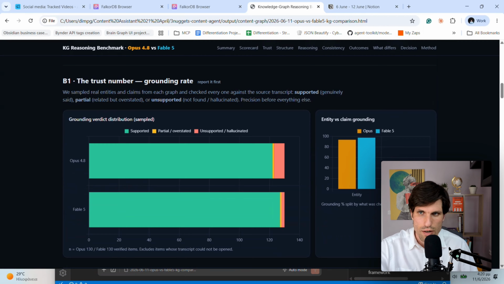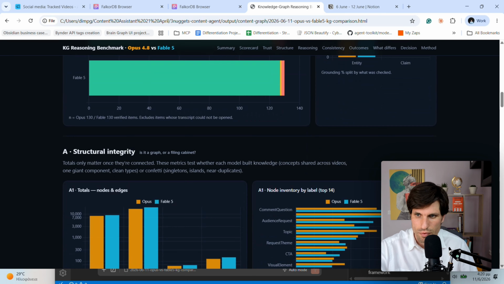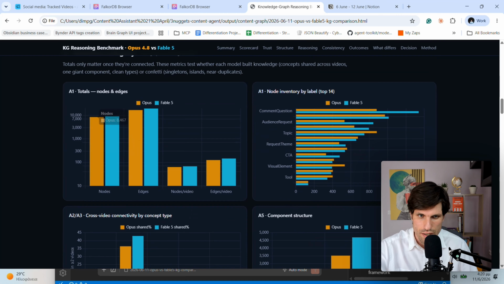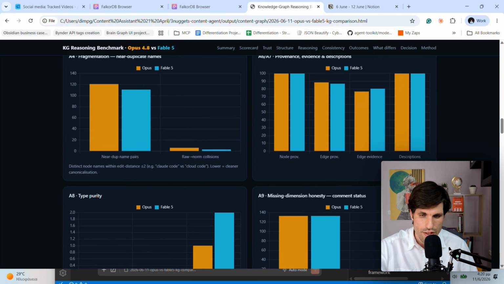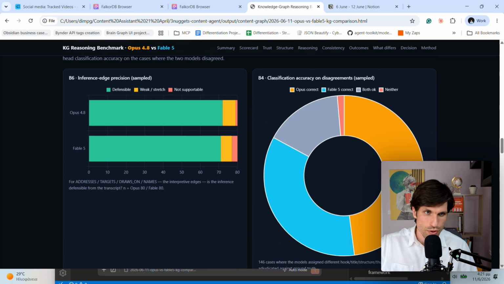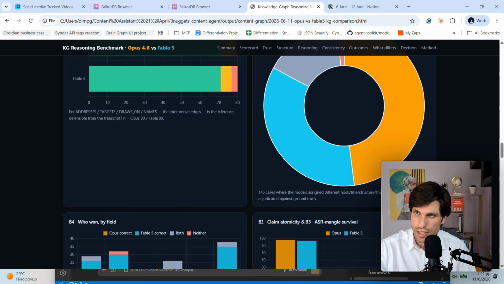As we scroll down, we can see the graphs here about the trust. Fable 5 looks more trustworthy. You can see all the rest of them. The full report will be added into the description of this video, so you can go and look at that.